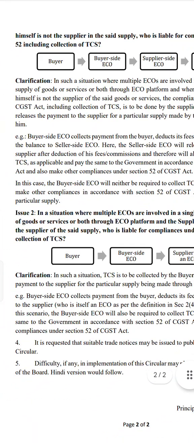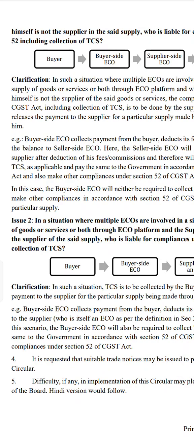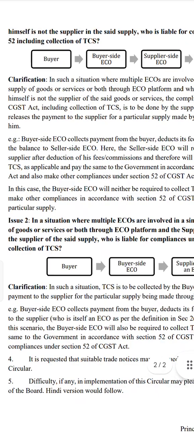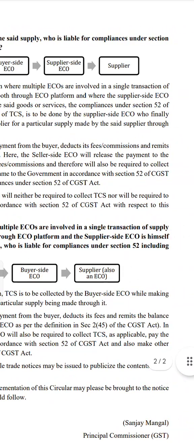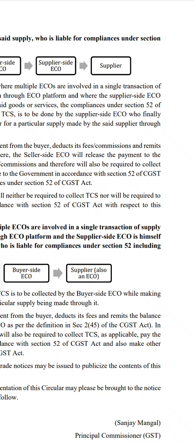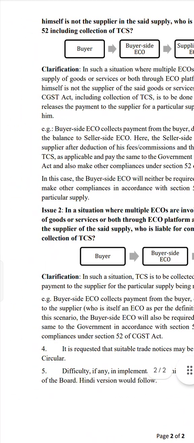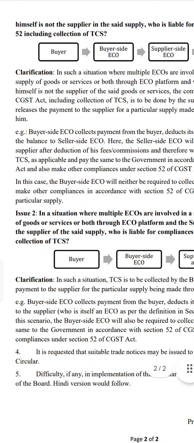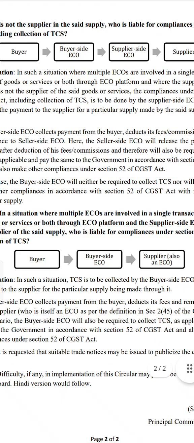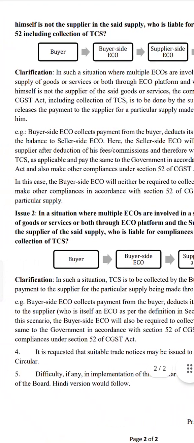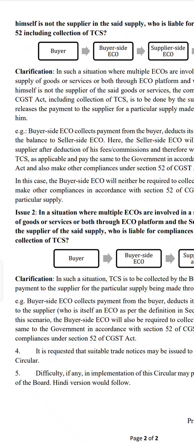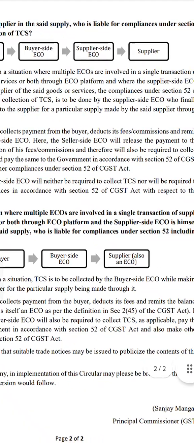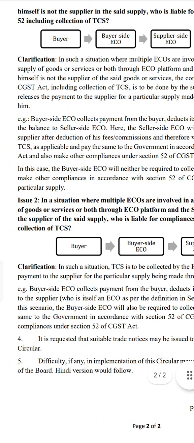Now, if you read here, for example, buyer side ECO means in our case Amazon. Buyer side ECO collects payment from the buyer, deducts its fees or commission, obviously their fees or commission will be there, and remits the balance to the seller side ECO. It will go to Amazon, Amazon will collect the money from you, deduct its commission, and send the balance to the seller side ECO, that is ASIO. Here the seller side ECO will release the payment to the supplier after deduction of his fees or commission, and therefore will also be required to collect a TCS as applicable.